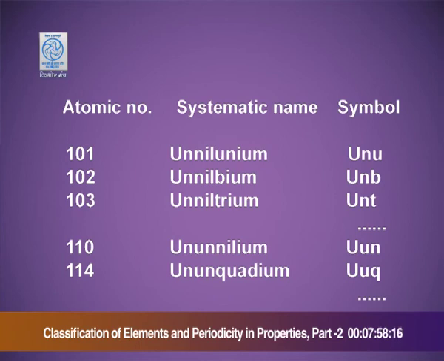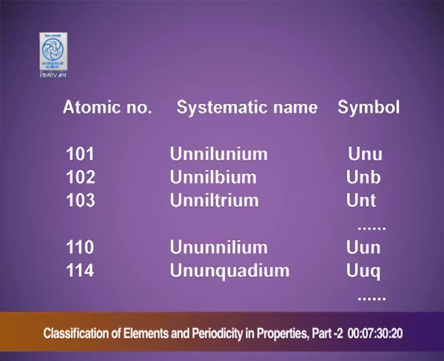Next example, atomic number 102. Its systematic name is un-nil-bium. Un, U-N for 1, nil for 0, bi for 2, and the ending of the name by ium, I-U-M. Un-nil-bium. The symbol will be Unb.